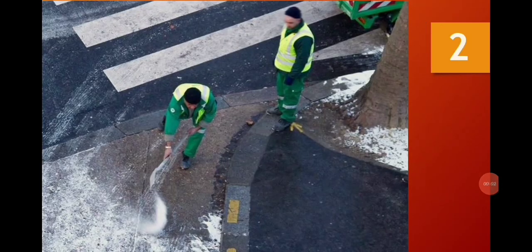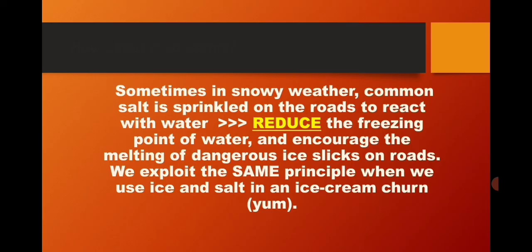Its second application is road salting. In snowy weather, common salt is sprinkled on roads to react with water. Thus, it reduces the freezing point of water, leading to melting of ice flakes on roads. The same principle is applied in an ice cream churn to make ice cream.